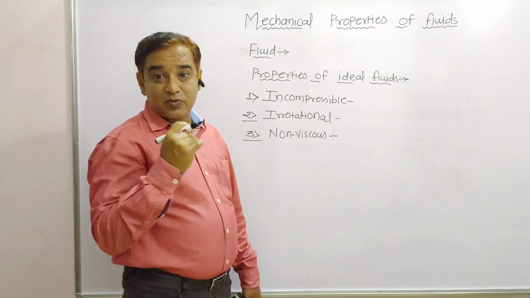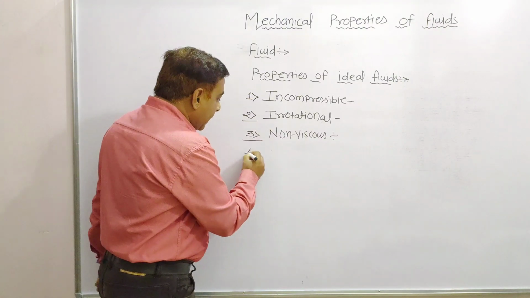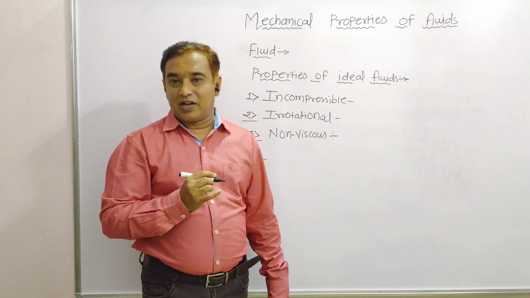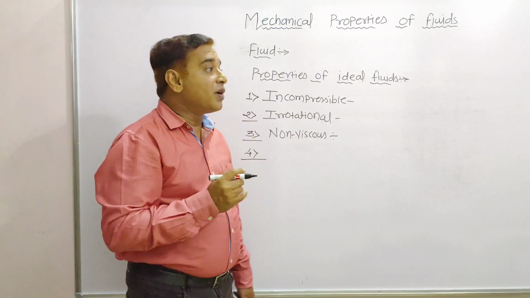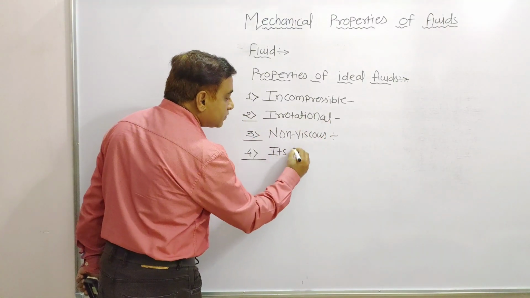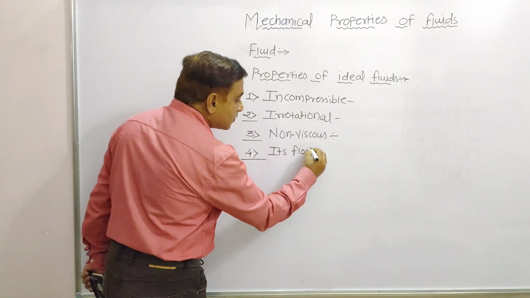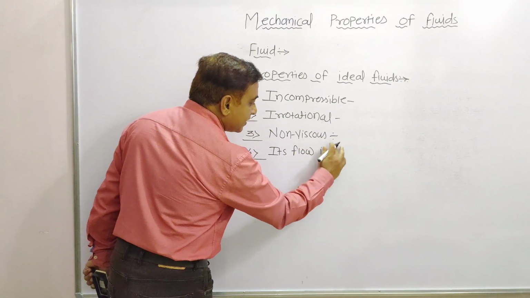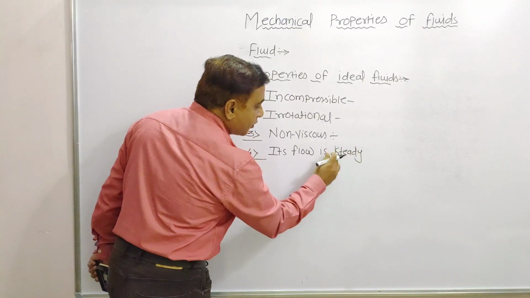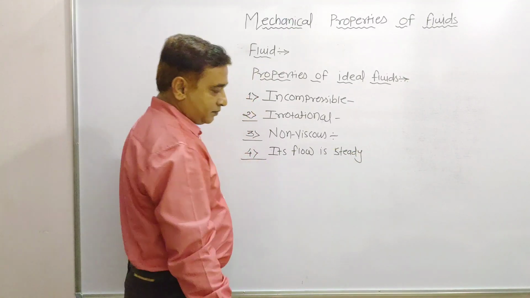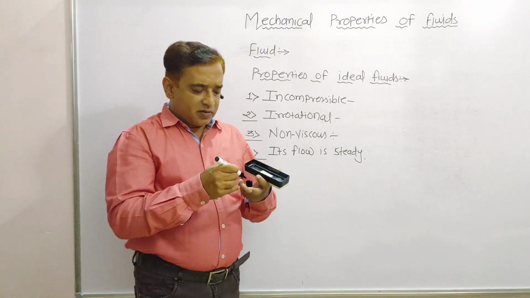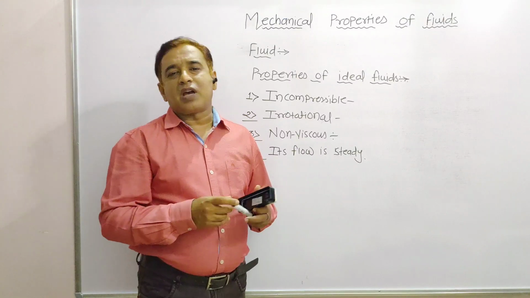And the last one, about its velocity, its flow is very steady. Its flow is steady means it has a constant velocity with respect to time.